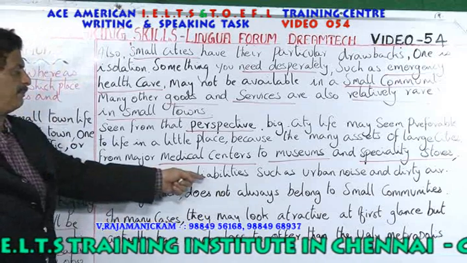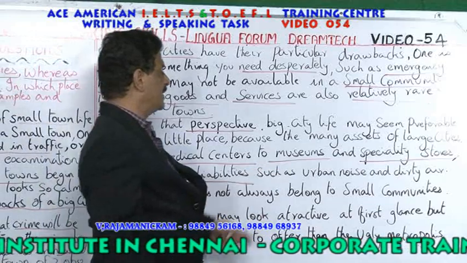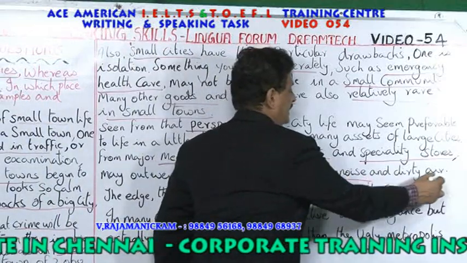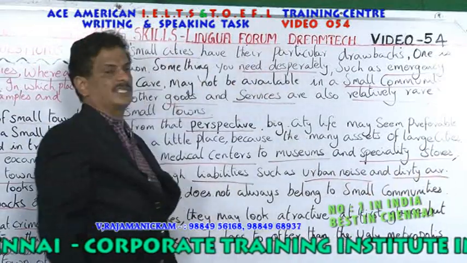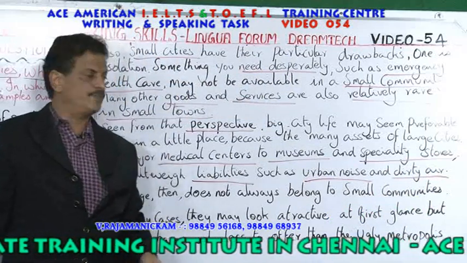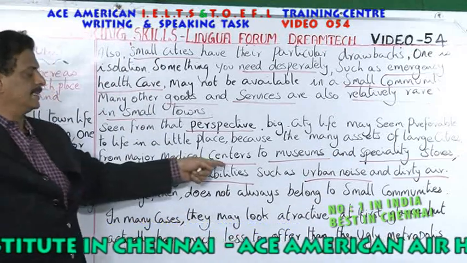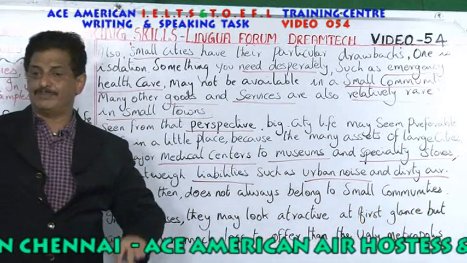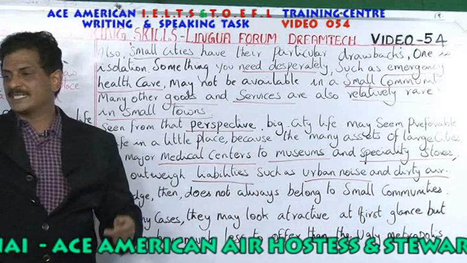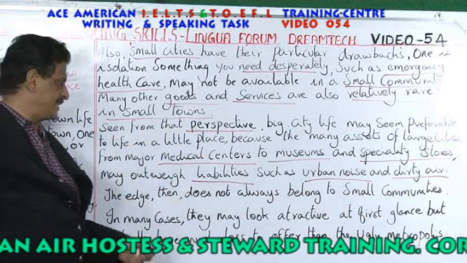They may outweigh liabilities. What are the liabilities? The negative things, such as urban noise and dirty air. He says, of course, in a city you have noise pollution and air pollution, but the liabilities are less and the assets, the good things, are more. It outweighs the negative things.